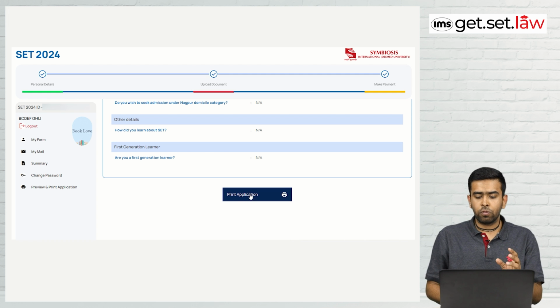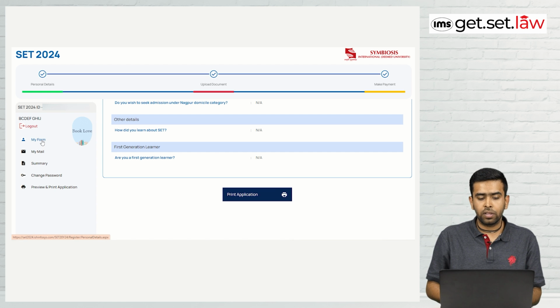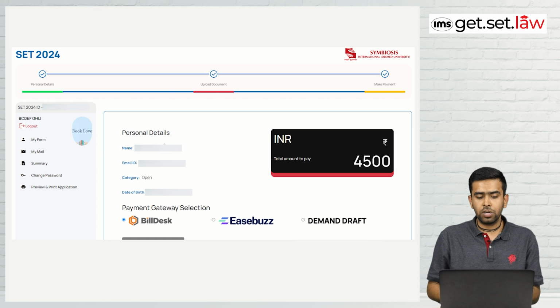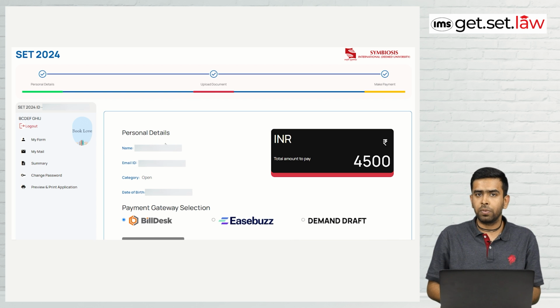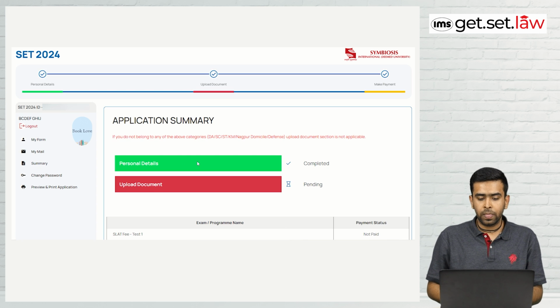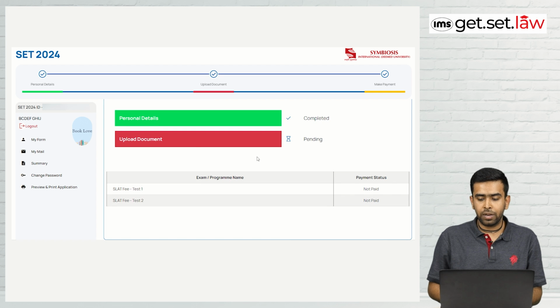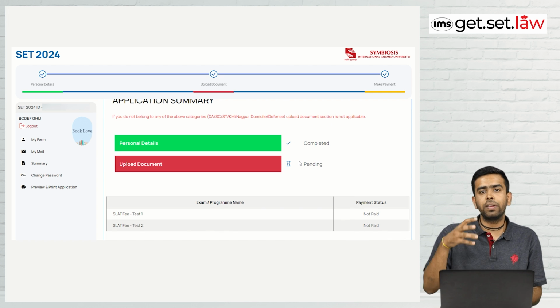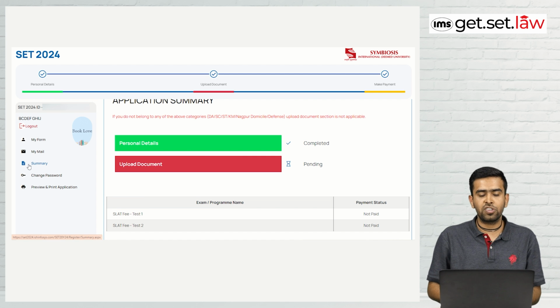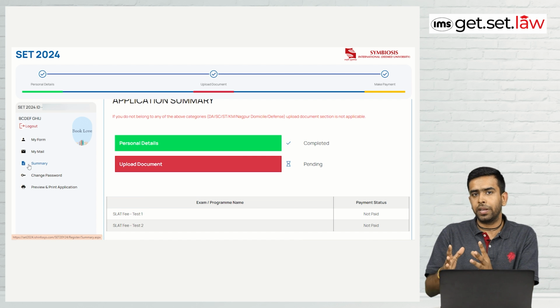This is a preview page, that is why it's showing print application, and you can see on the left side your form, because I have not made the payment. So first I have to make the payment and then my complete form will be visible to me. Once you are done with the payment, on the left column you can always see your form. You can see the summary here. It shows personal details completed but upload document is pending. Once I pay the fees and upload the document, you can always check the summary here whether it is completed or not.